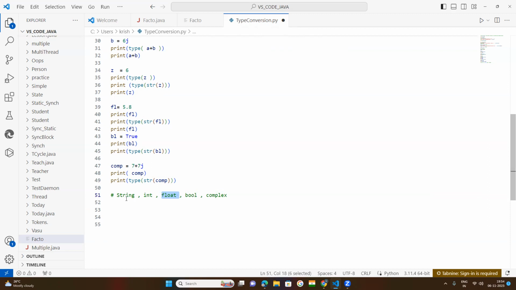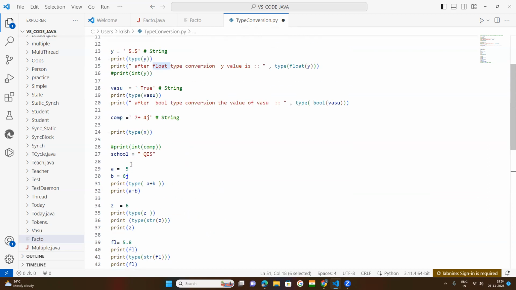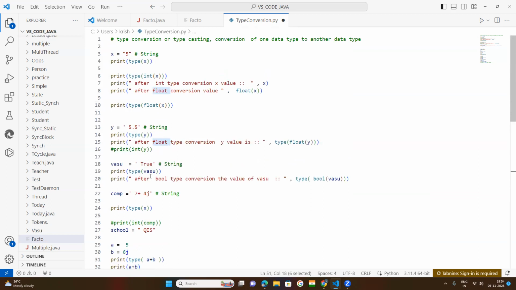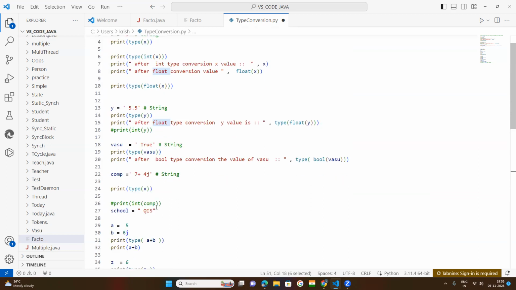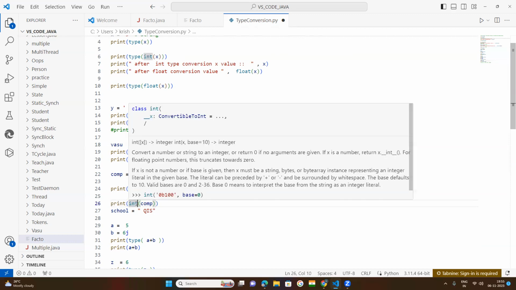But if there is a complex value in quotation marks, that can't be converted. We have tried it here. Under these quotation marks, a complex number is there. So it is a string, but it can't be converted. We tried to do that, but we were unable to, because the Python interpreter does not support that.